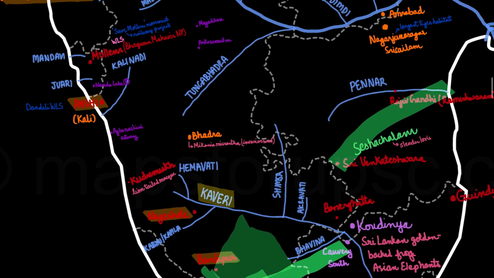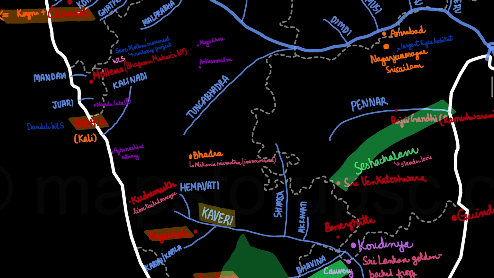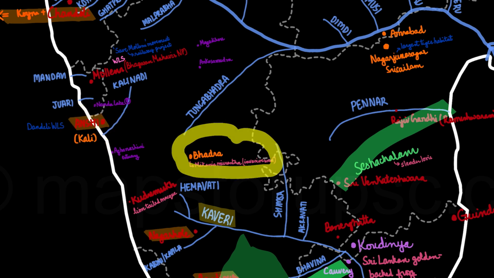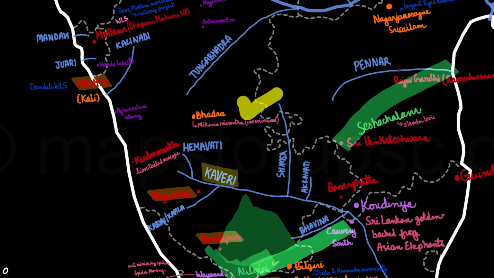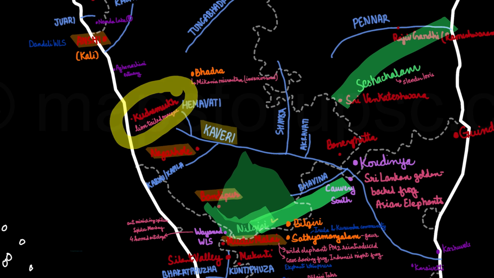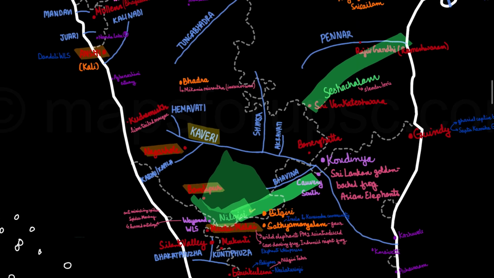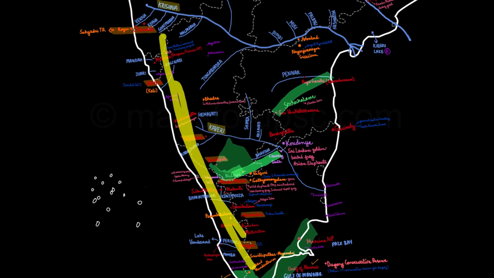Then we have the tiger reserves, which are Anshi. Within Anshi, we have the Kali Tiger Reserve. Then the Bhadra Tiger Reserve. It is also known for Mikania micrantha, which is an invasive weed. This was also in the news recently. Then Kudremukh. Kudremukh is a national park, not a tiger reserve, but it is known for the lion-tailed macaque. This was also in a previous year question. The lion-tailed macaque is basically found in the regions of the Western Ghats.